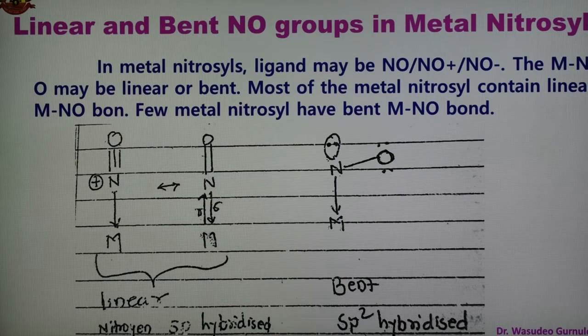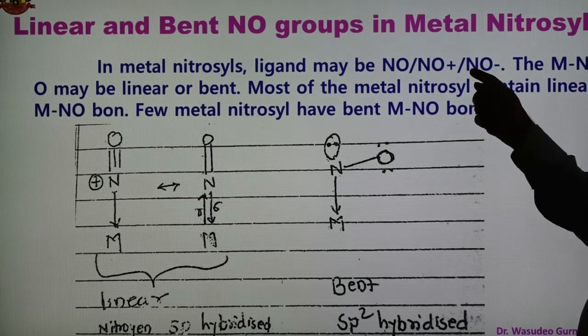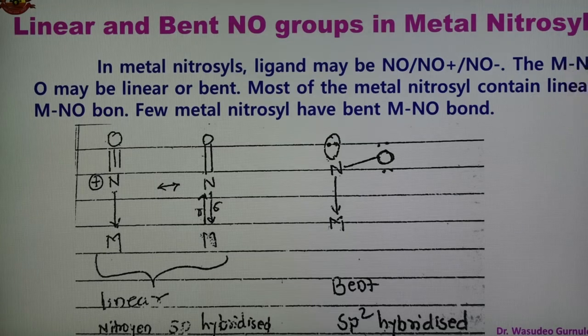Now the next important topic is the linear and bent NO group in metal nitrosyls. There are two types of NO group, linear NO and bent NO. In metal nitrosyls, ligands are generally NO+ or NO-, and there is a formation of a metal-NO bond, which may be linear or bent.